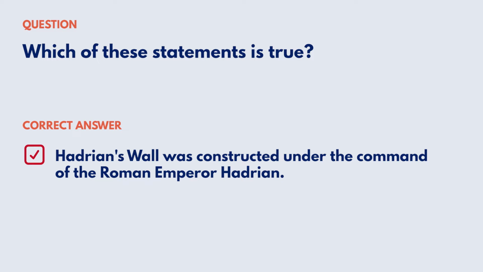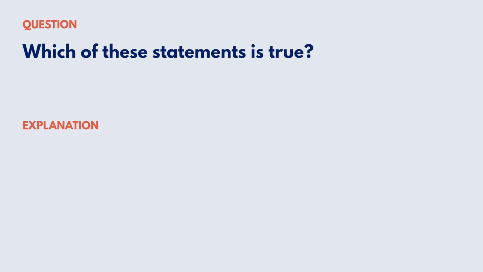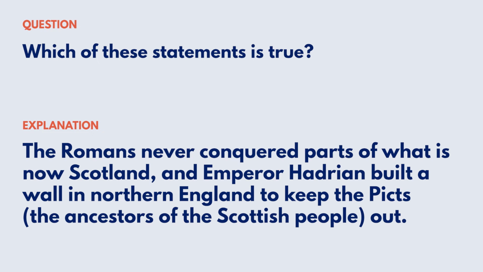Correct answer: Hadrian's Wall was constructed under the command of the Roman Emperor Hadrian. Explanation: the Romans never conquered parts of what is now Scotland, and Emperor Hadrian built a wall in northern England to keep the Picts, the ancestors of the Scottish people, out. Reference: Early Britain, the Romans.